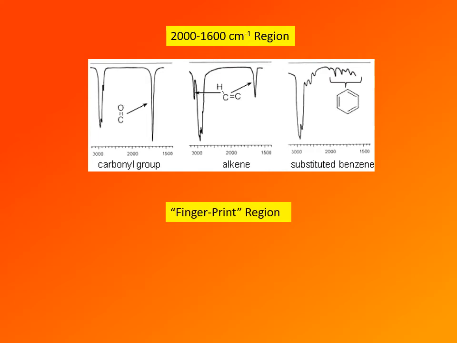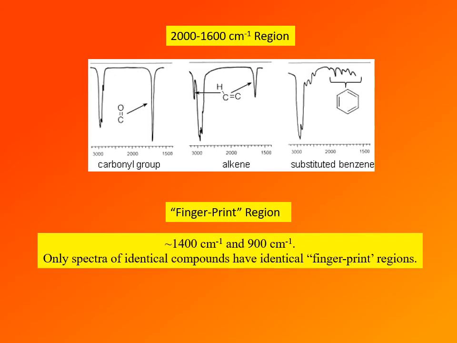And then the third important region of the IR spectrum is the fingerprint region. The fingerprint region is the part of the IR spectrum between 1400 and 900 inverse centimeters, and it usually contains a number of complex absorption bands. And this region is very valuable when comparing the spectrum of an unknown compound to the spectrum of a reference compound, a spectrum from a library. That's because only spectra of identical compounds have an identical fingerprint region. That's why we have the name fingerprint. It's unique for each particular spectrum.